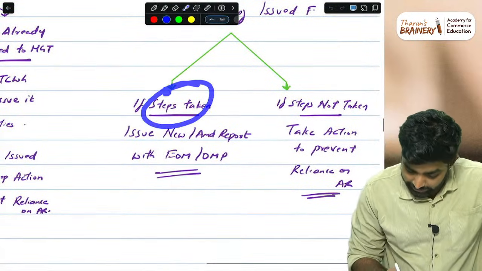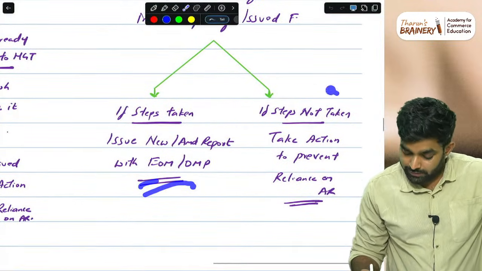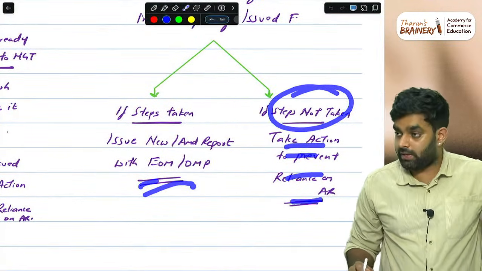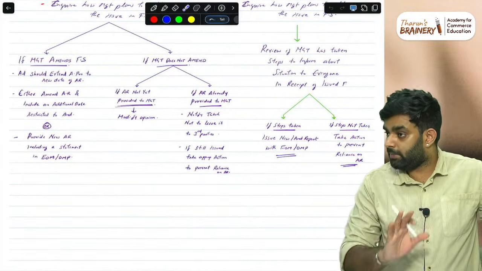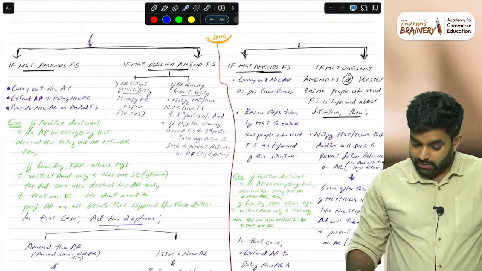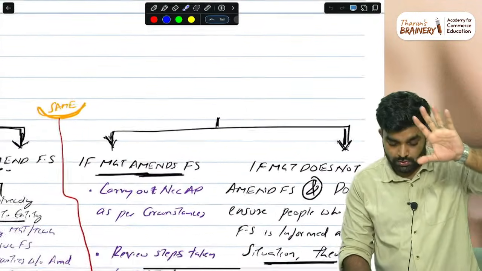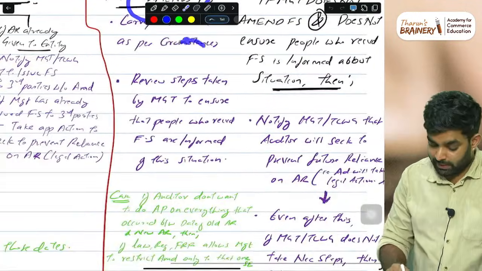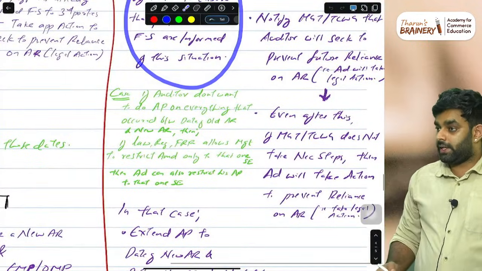If steps are taken, then issue a new audit report or amended audit report with an emphasis of matter paragraph. If they have not taken the steps, take action to prevent reliance. This is how it is finally given in your study material and all the books I have seen. But this is how it should look in the situation also: if management amends the financial statements, they have to do this; if they don't amend, you have to do this.